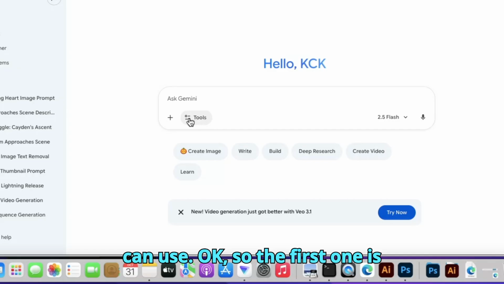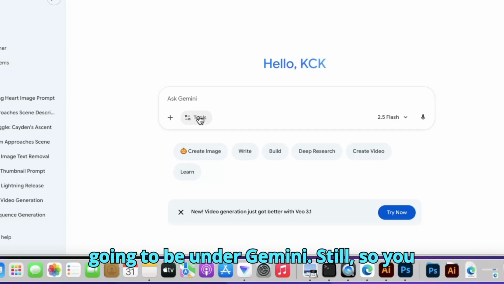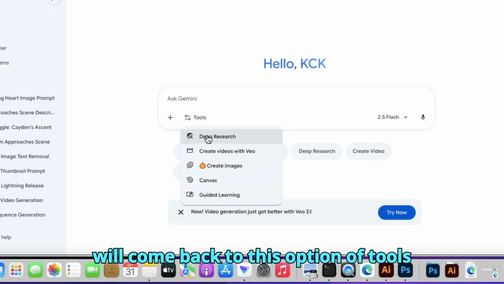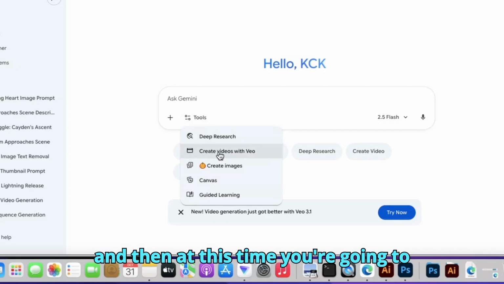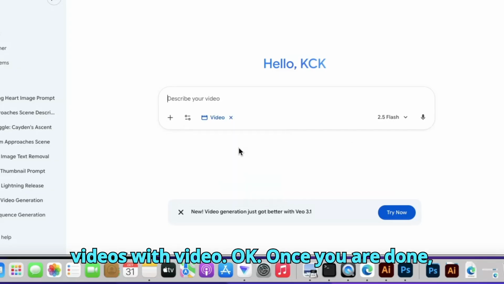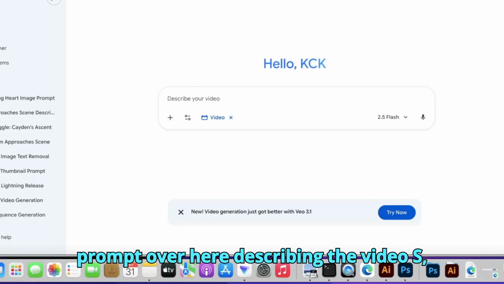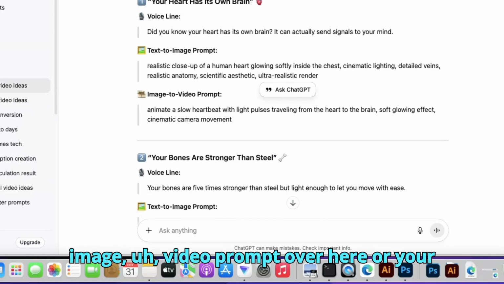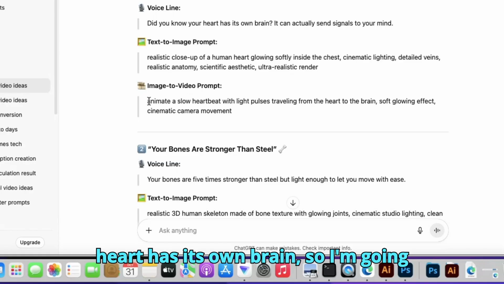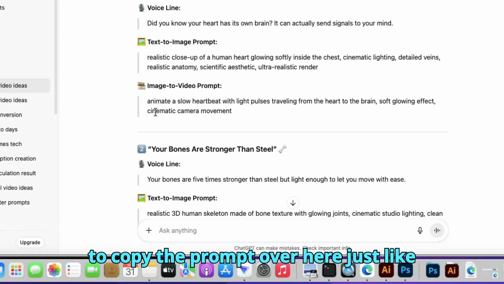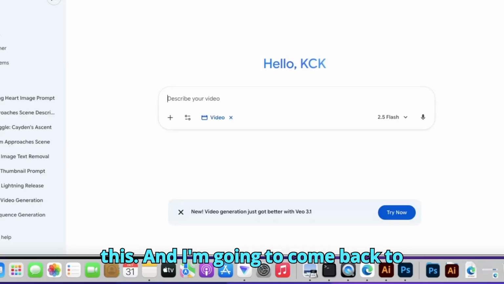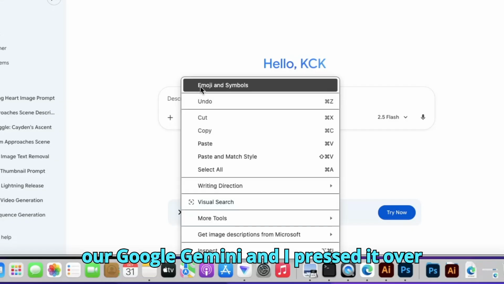So the first one is going to be under Gemini still. So you'll come back to this option of tools. And this time, you're going to click on the option that says create videos with VEO, okay? Once you are done, all you have to do is paste your prompt over here describing the video. So we are going to go back to ChatGPT and first find our first image to video prompt over here, for your heart has its own brain. So I'm going to copy the prompt just like this. And I'm going to come back to Google Gemini and paste it over here.